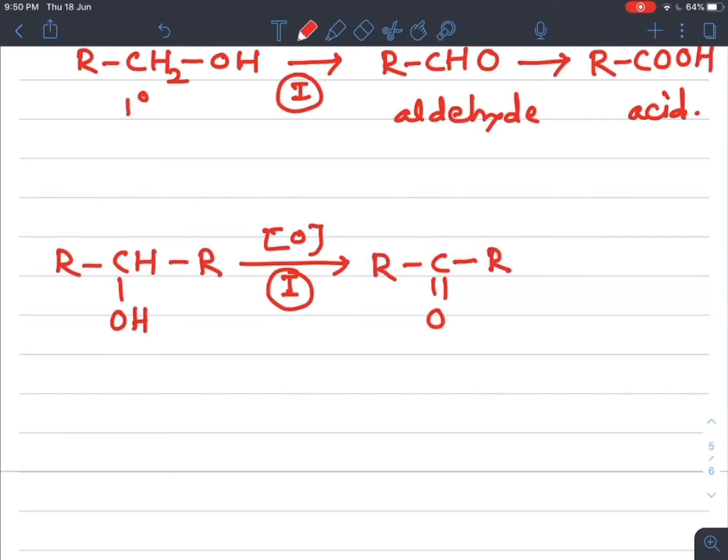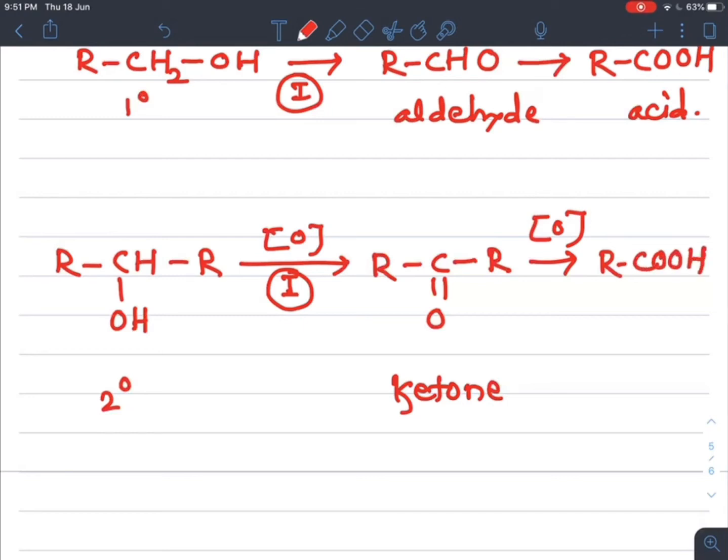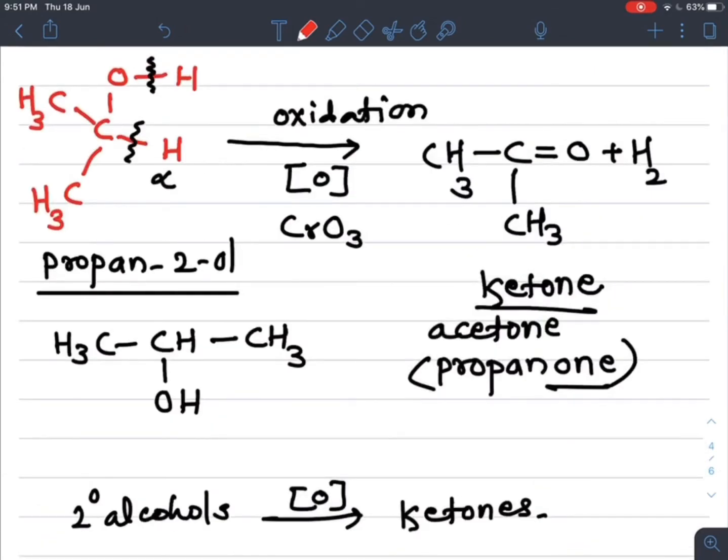RCOR, that is the ketone. So the secondary alcohol gives a ketone in the first step, and finally this ketone on further oxidation gives a carboxylic acid with 1 carbon less. Here a 1 carbon less carboxylic acid is formed.